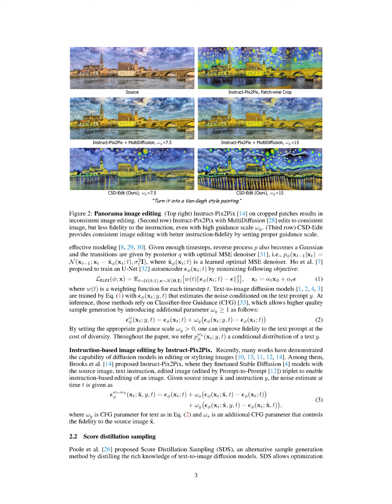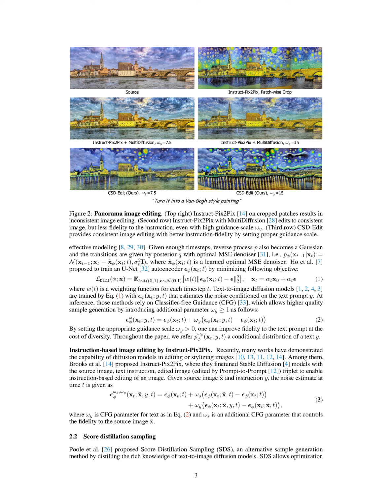Section Summary. In this section, the authors introduce diffusion models for generative modeling, which involve a forward process that adds Gaussian noise to the input and a reverse process that denoises the Gaussian noise. They propose training a U-net autoencoder to minimize a specific objective and use classifier-free guidance, CFG, for higher quality sample generation. They also discuss the application of diffusion models in instruction-based image editing, where they use fine-tuned stable diffusion models with source images, text instructions, and edited images to enable instruction-based editing.